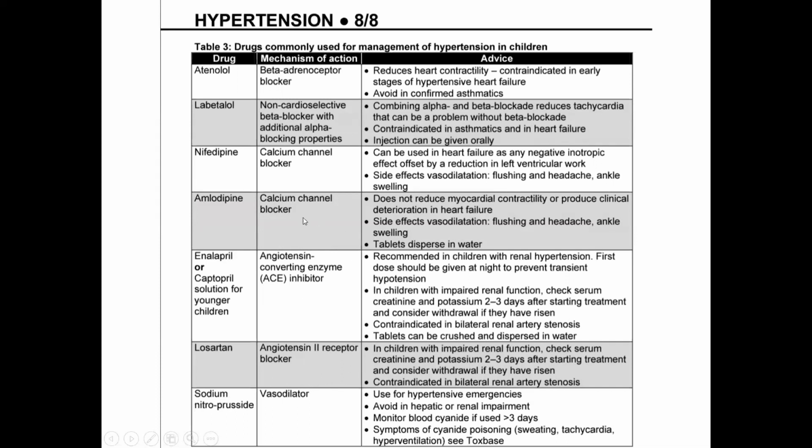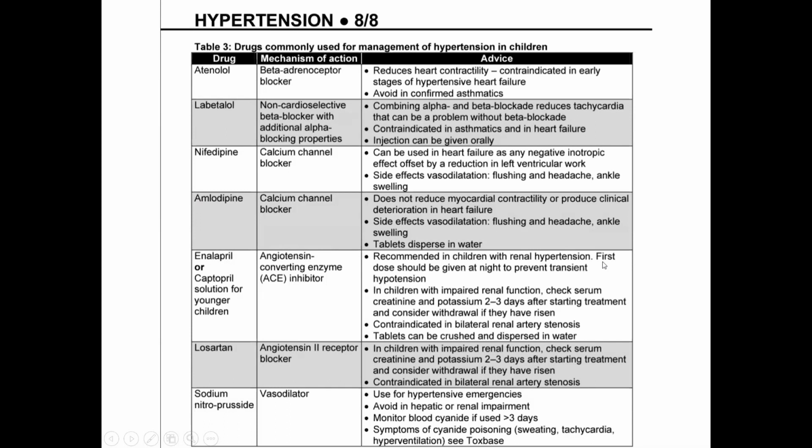So the angiotensin converting enzyme inhibitor is enalapril or captopril, which is ACE inhibitor, and the angiotensin 2 receptor blocker is losartan. And just remember, because these things can be asked, that it is recommended in children with renal hypertension. So ACE inhibitor you can use in children who present with renal hypertension.